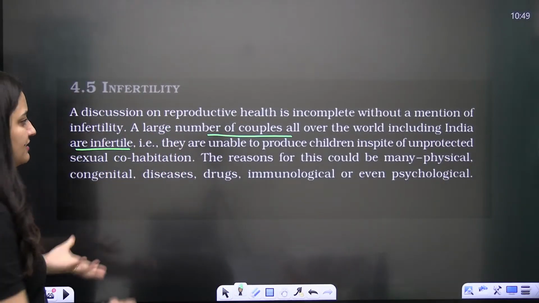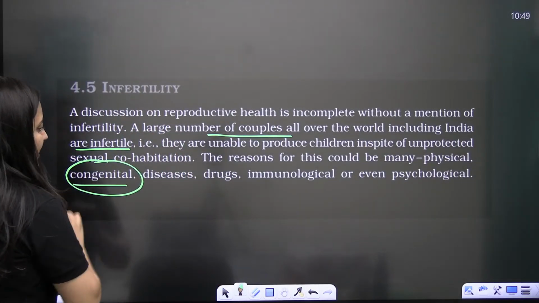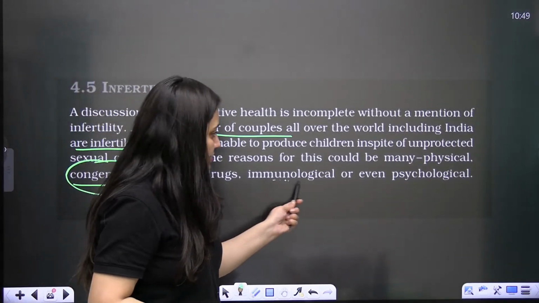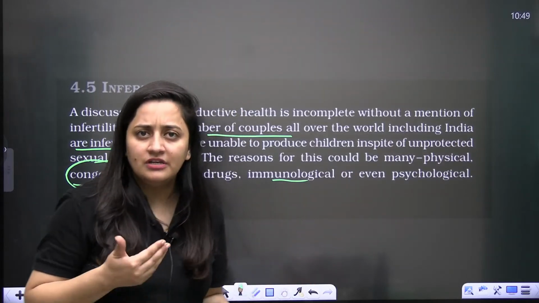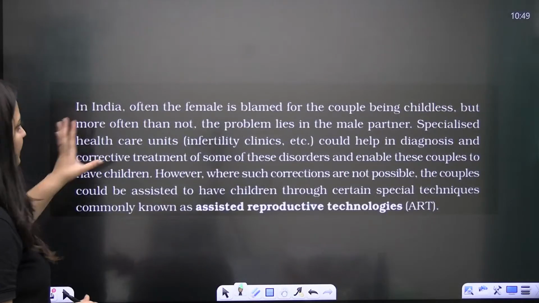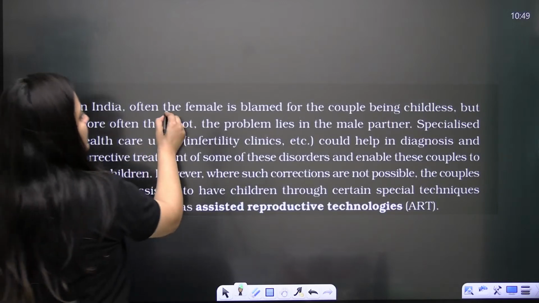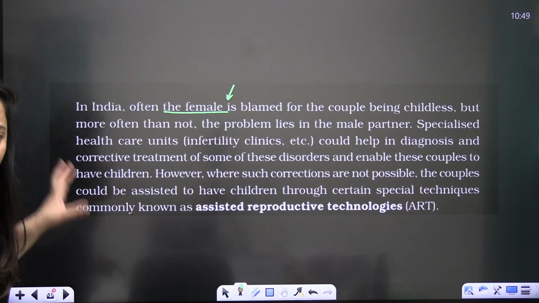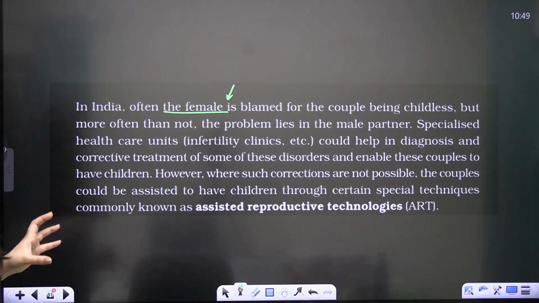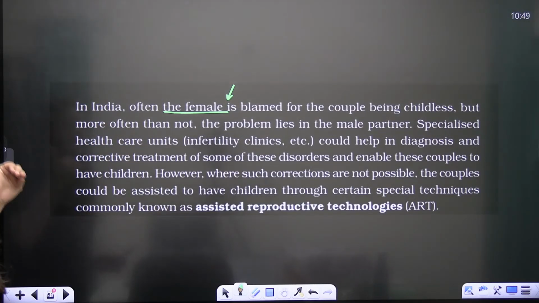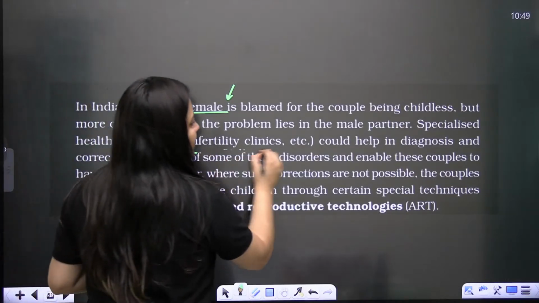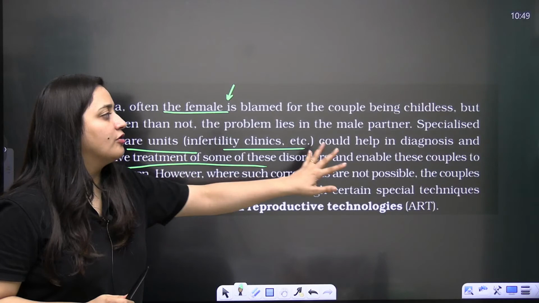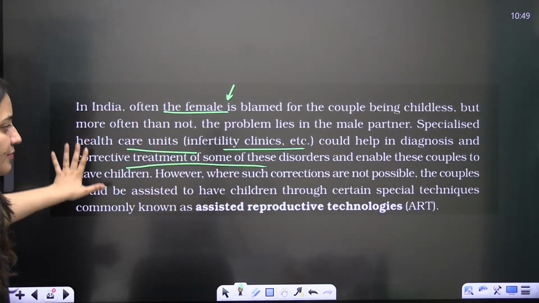The reason can be anything. It can be physical, congenital, meaning by birth. Some disease can be there, drug abuse, immunological issues, psychological issues. Anything can occur in infertility. As I said, often the female is blamed when a couple is childless. Specialized healthcare units, infertility clinics, are there, which help in the diagnosis and the treatment of these disorders.